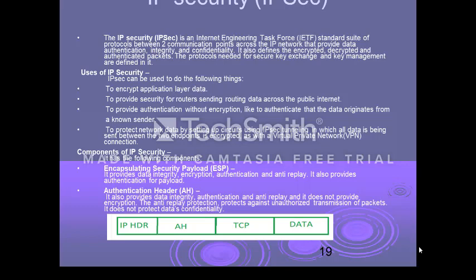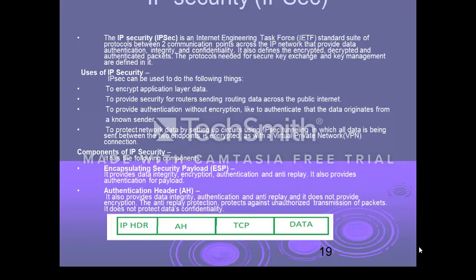The IP security protocol can be used for encrypting the application layer data, to provide security for routers sending routing data across the public internet, to provide authentication without encryption, and to protect network data by setting up circuits using IPsec tunnels.